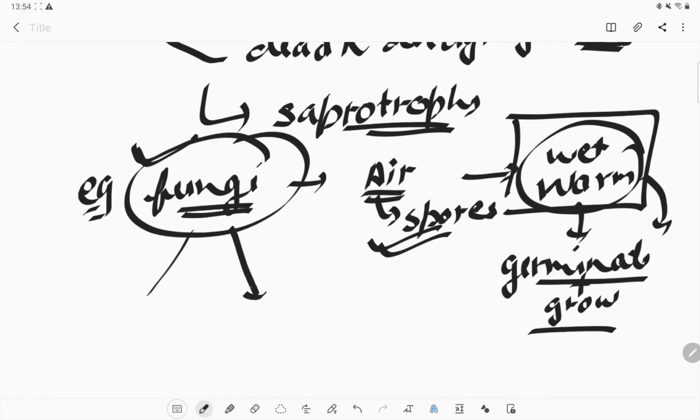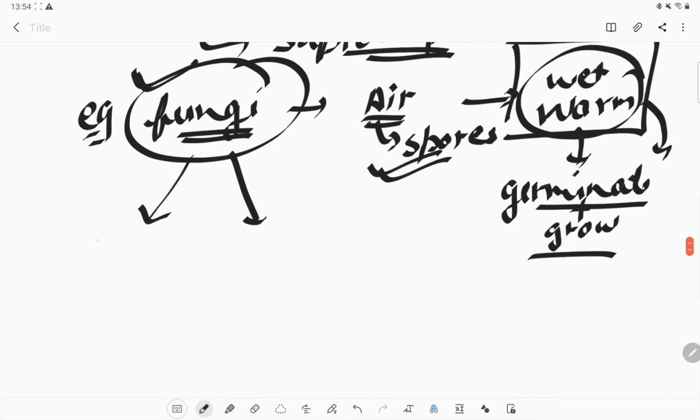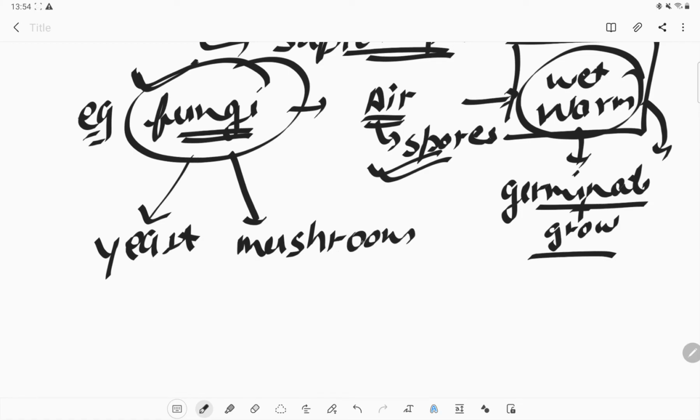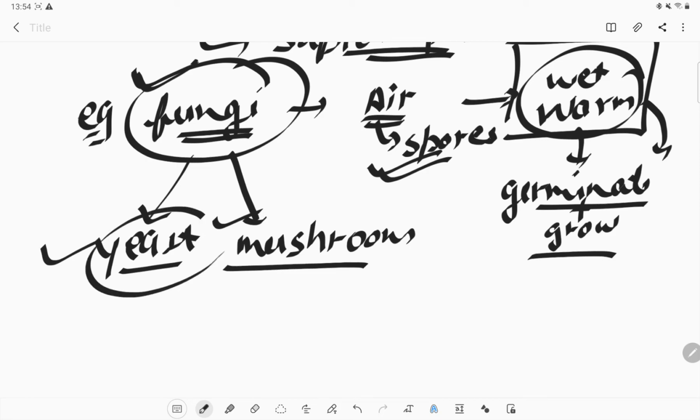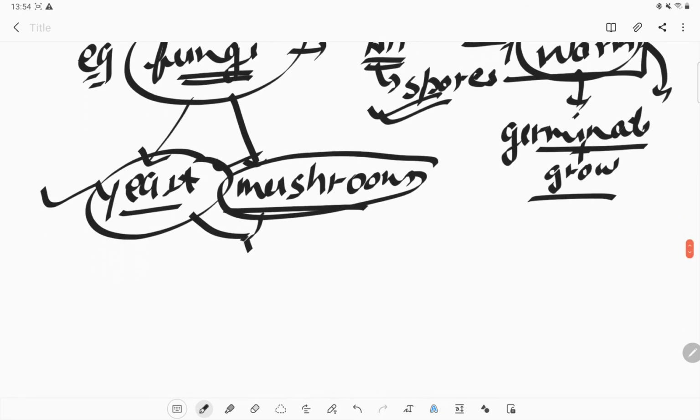So what are the types of fungi which we use? Mostly we use yeast or mushroom. These are forms of fungi themselves, but they are useful fungi. We eat them, they are edible. So we can say the useful fungi are yeast and mushroom.